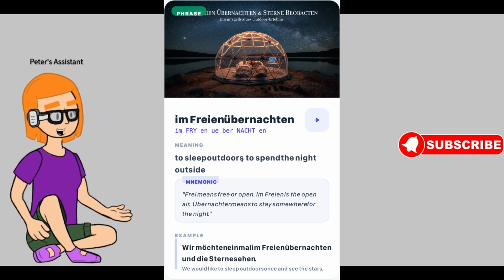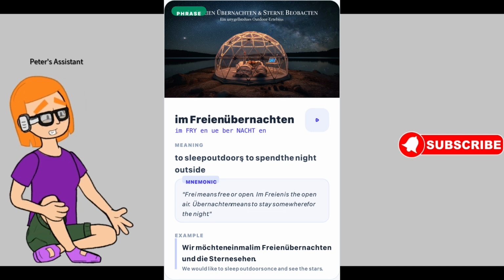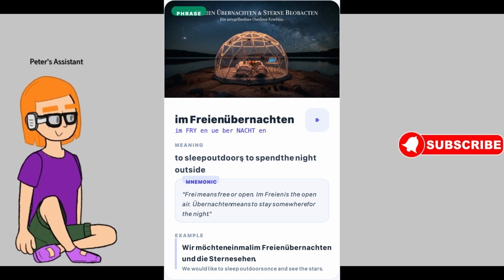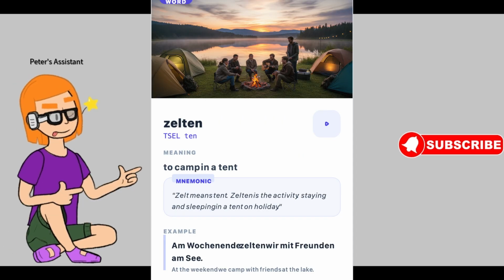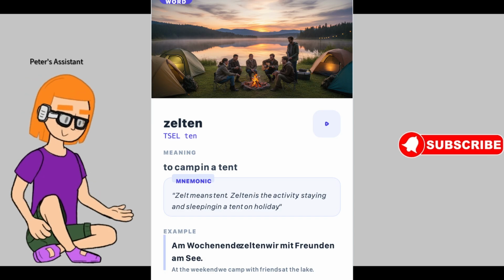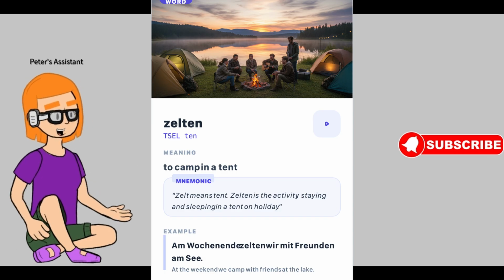Example sentence: Wir möchten einmal im Freien übernachten und die Sterne sehen. English translation: We would like to sleep outdoors once and see the stars. The next German word is zelten. Pronunciation: Zelt, ten. Meaning in English, to camp in a tent.